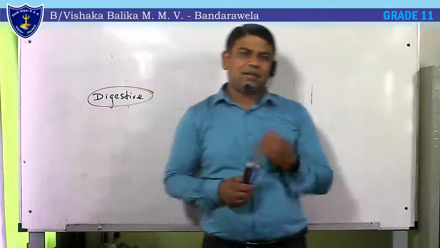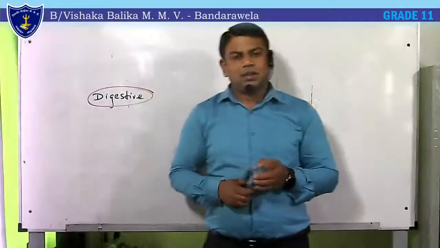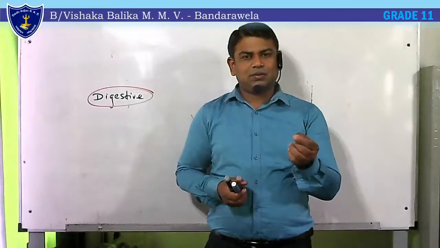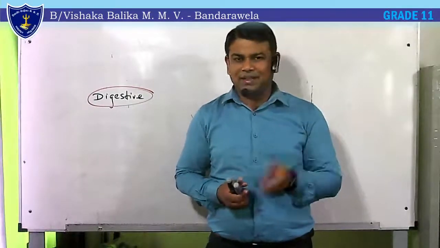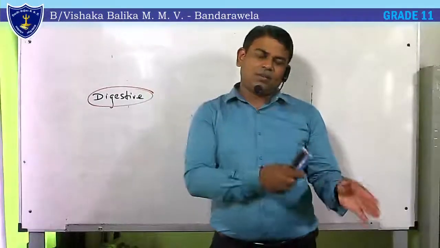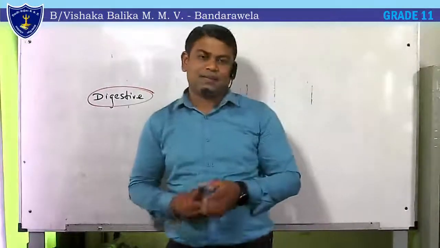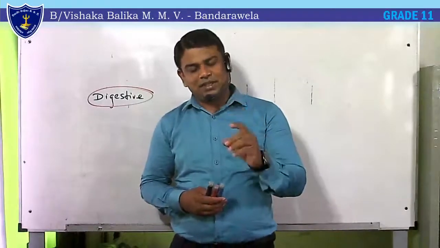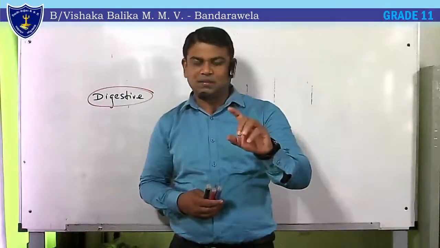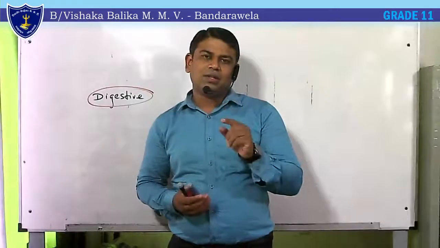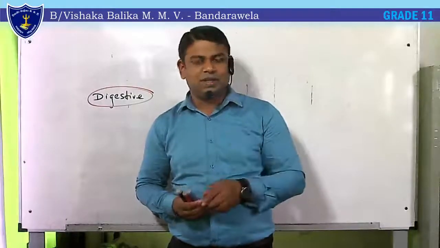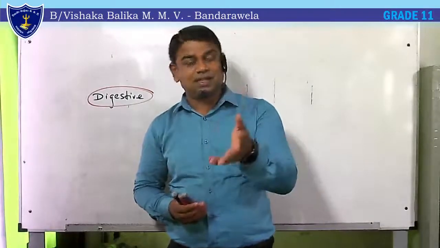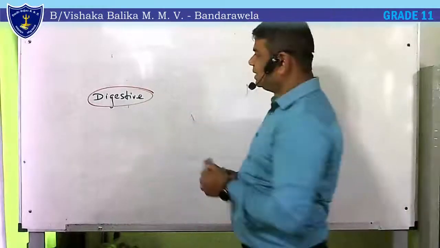So we take in the food, and after that we remove the undigested food. In between taking in and removing, a number of processes take place. Digestion is not a simple one. Digestion means breaking down food into a simple absorbable form, and thereafter absorption should be there. First ingestion, then digestion, absorption, finally ejection. Now I have said all four major steps.